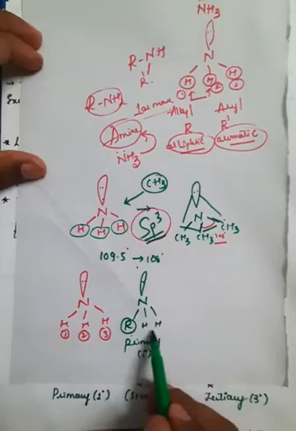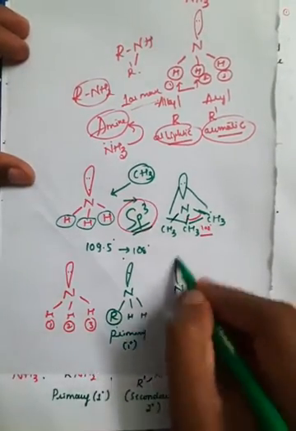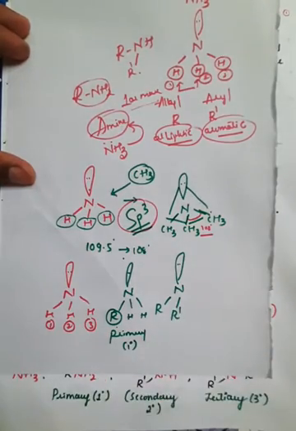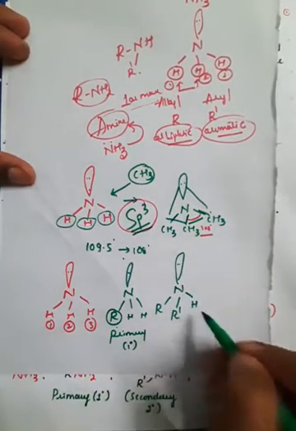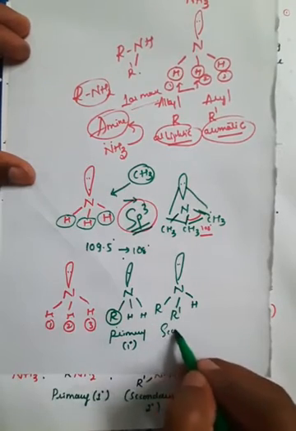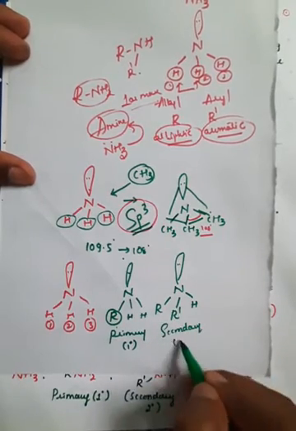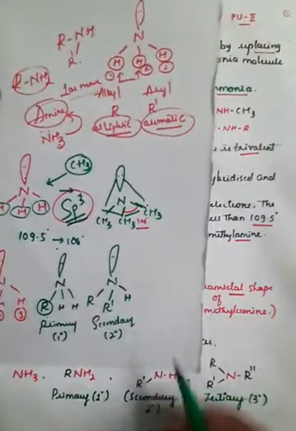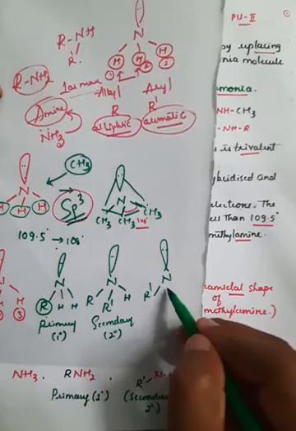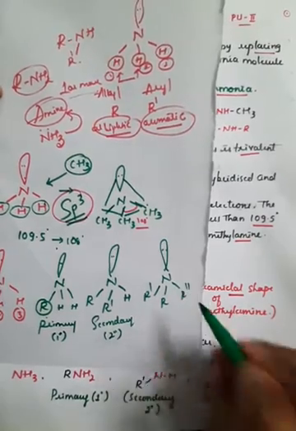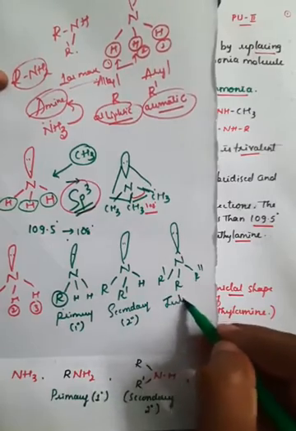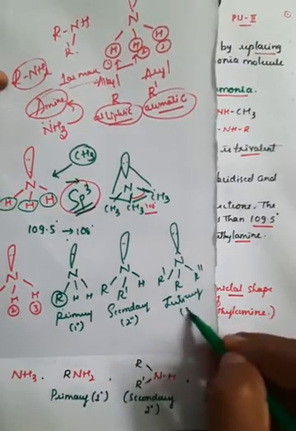If two hydrogens are replaced, that is nitrogen, which consists of one lone pair of electrons, one is an alkyl group, another may be alkyl or aryl, and another is hydrogen. So here two hydrogens are replaced, therefore it is called a secondary, or second degree. Similarly, if all the hydrogen atoms are replaced by alkyl or aryl groups, like R', R and R'', it is termed a tertiary, or third degree.